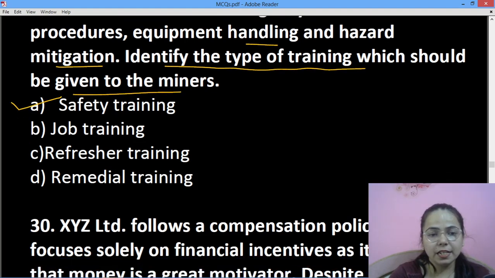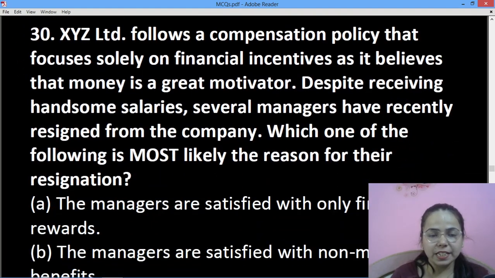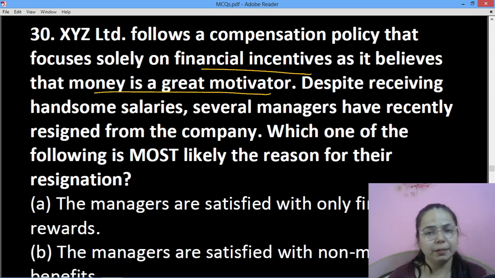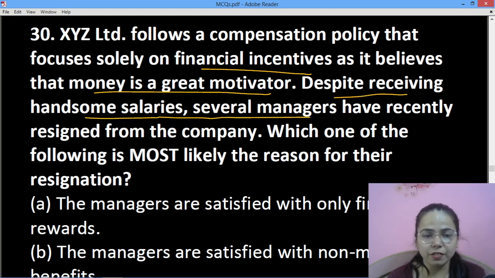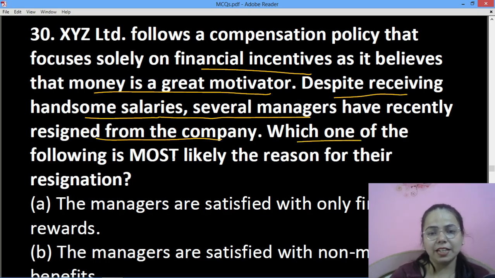Okay, next is XYZ Limited follows a compensation policy that focuses solely on financial incentives as it believes that money is a great motivator. Despite receiving handsome salaries, several managers have recently resigned from the company. Which one of the following is the most likely reason?